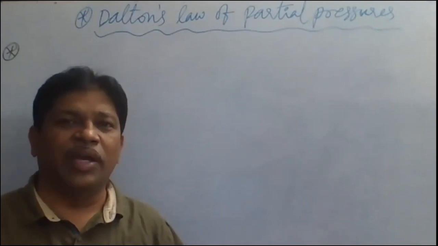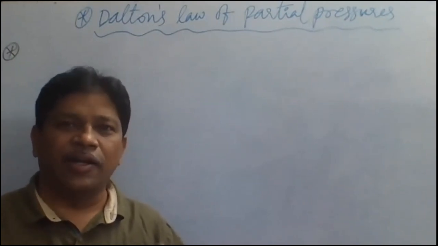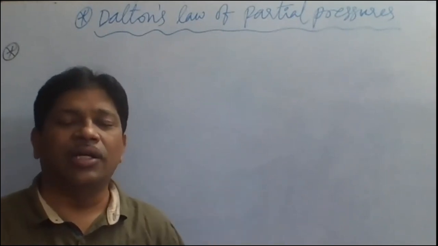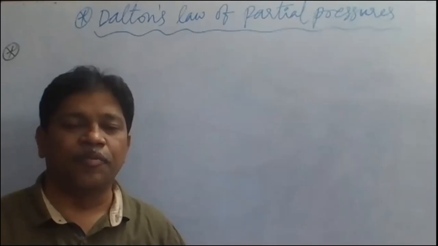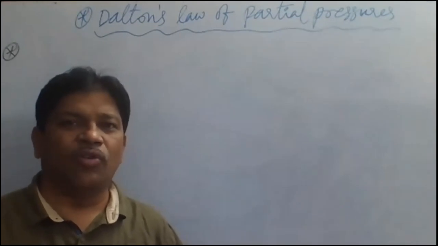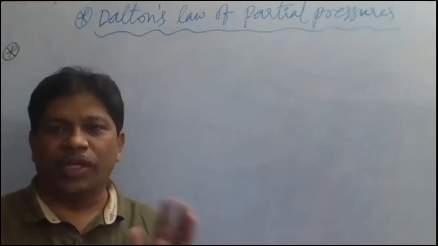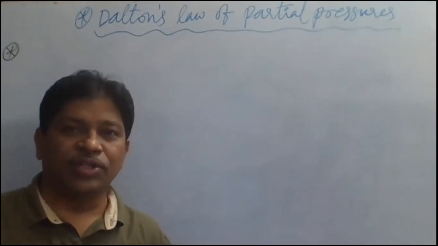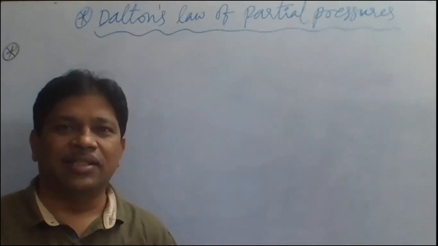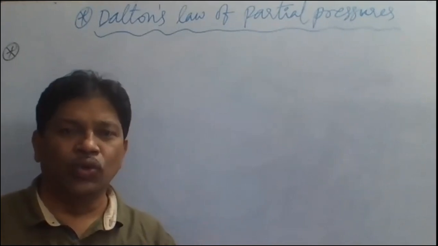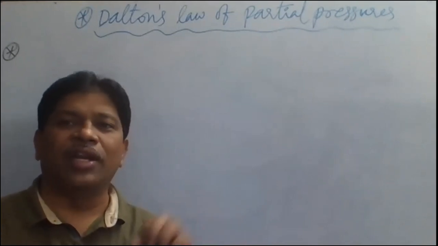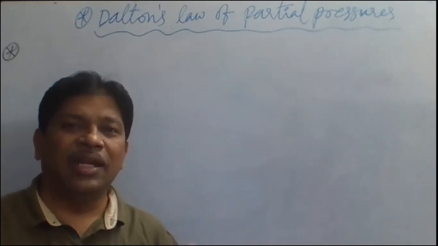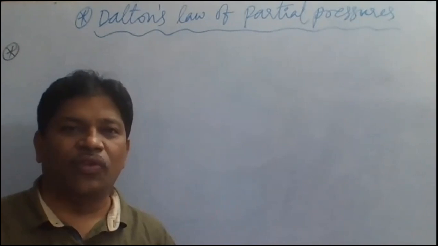Air is made up of mainly what? Oxygen gas, nitrogen gas, carbon dioxide gas, and a little bit of inert gases, argon will be there. But the major gases here are oxygen, nitrogen, and CO2. Now air is a mixture of non-reacting gases. Oxygen, nitrogen, and CO2 at room temperature don't react with each other. That's why they are called non-reacting gases.